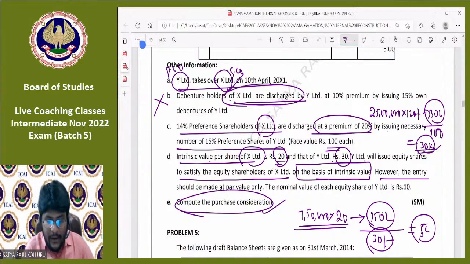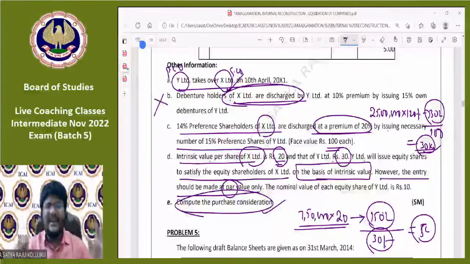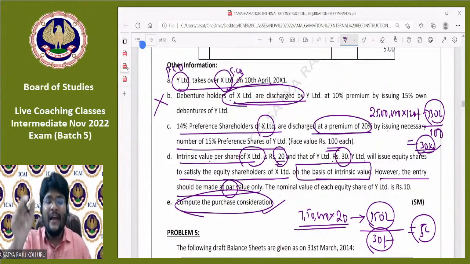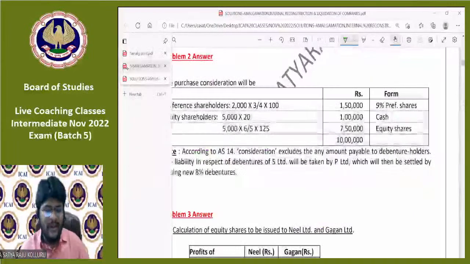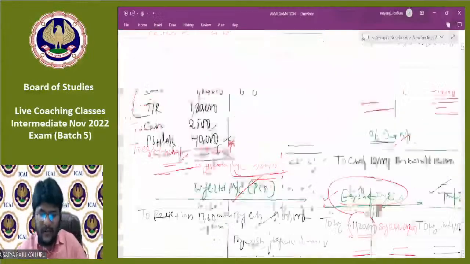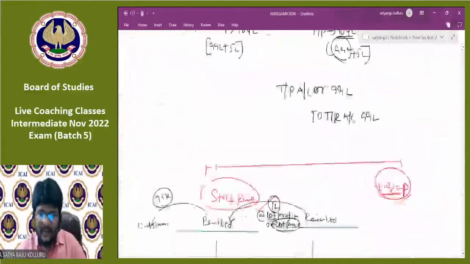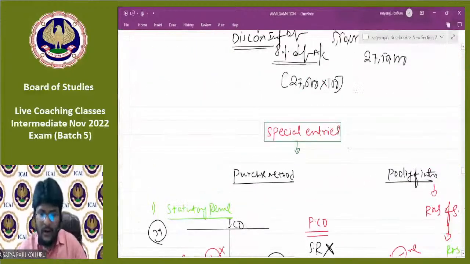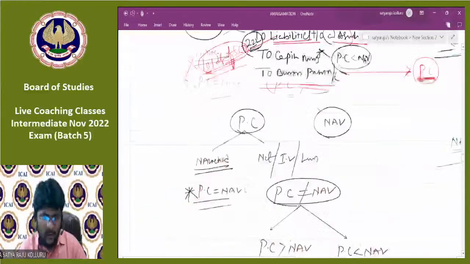However, the entry should be made at par value only. Oh my God. This is the first time they are asking that. They record the entry at par value. Whenever they decide to record the PC at par value, the formula is number of shares issued as PC into face value, at the par value. Can you please check, guys, all of you? In my OneNote, I clearly explained this. Whenever they are going to record the PC, just a second, please. I'll open that.